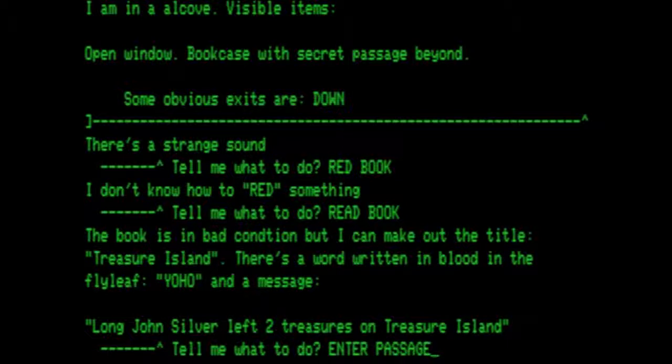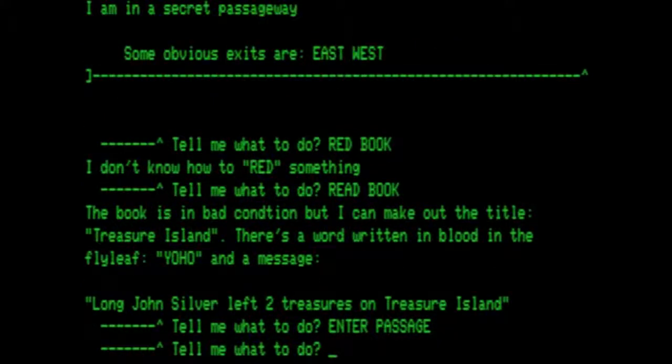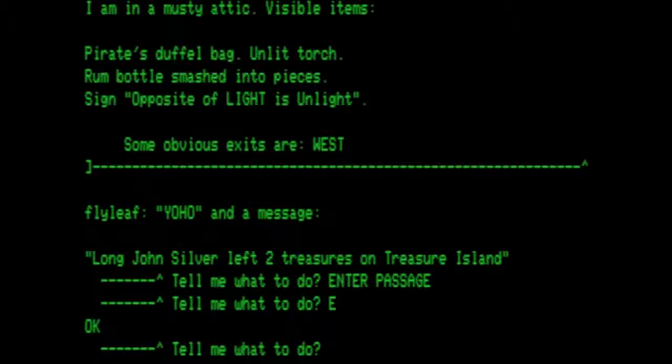enter the passage. I am in a secret passageway. Some obvious exits are east and west. So let's go east. I am in a musty attic. Visible items, pirate's duffel bag, unlit torch, rum bottle smashed into pieces. Sign, opposite of light is unlight. Some obvious exits are west. Notice opposite of light is unlight was also used in Adventureland.